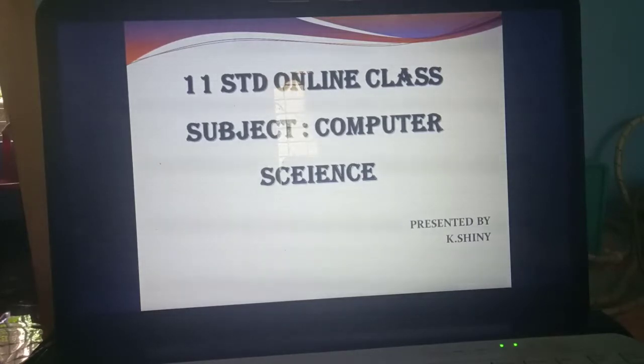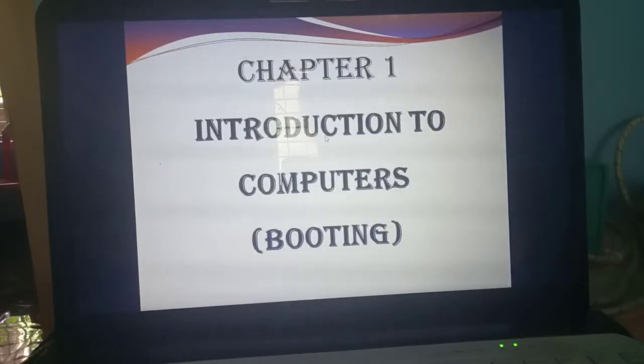Today we are going to mark the question answers of chapter 1. So please take your textbooks in your hand, sit in front of the system or take a mobile phone in your hand. Please listen carefully. Which chapter are we studying? Chapter 1. What's chapter 1? Introduction to computers, isn't it?